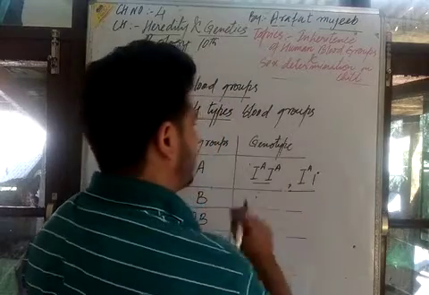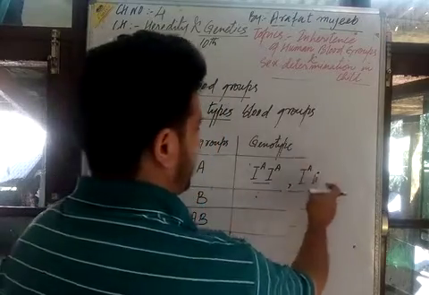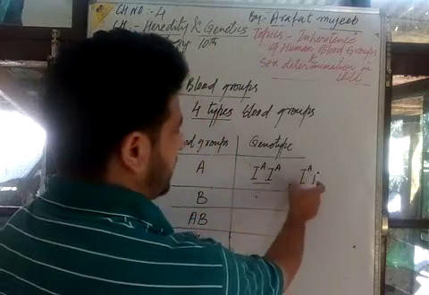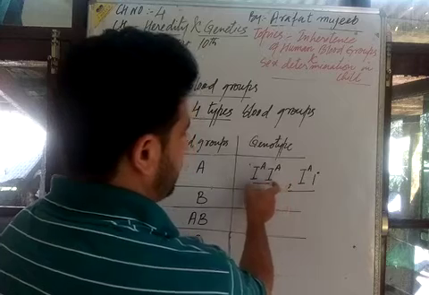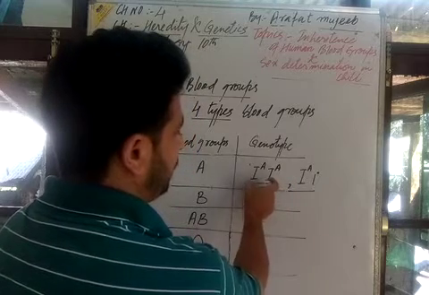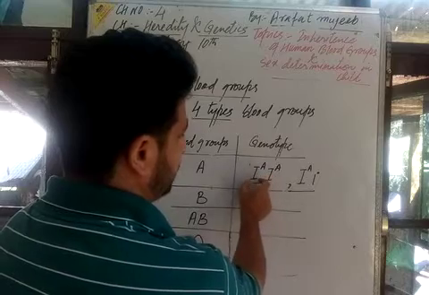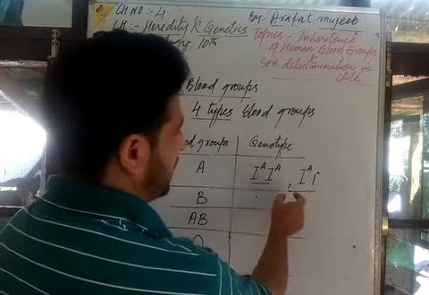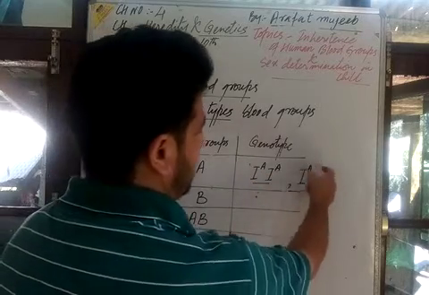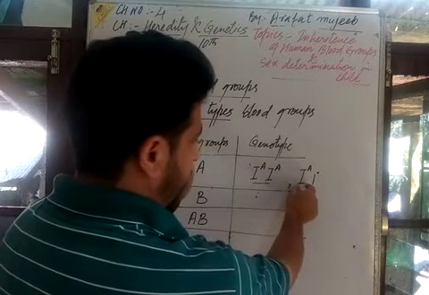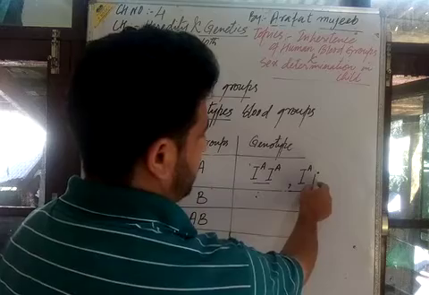What is the difference between this pair of alleles and that pair? In the first pair both are dominant alleles. Here only this one is the dominant allele, and this is the recessive allele.